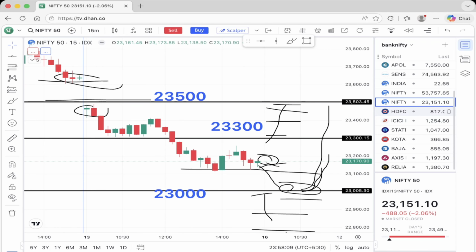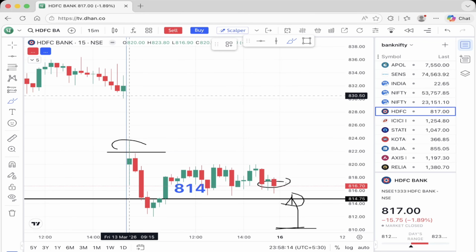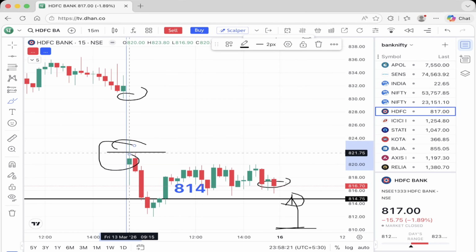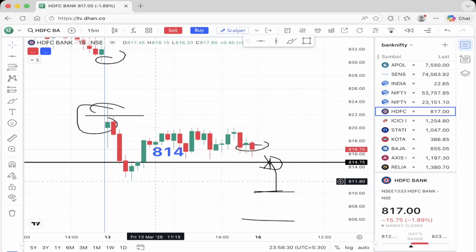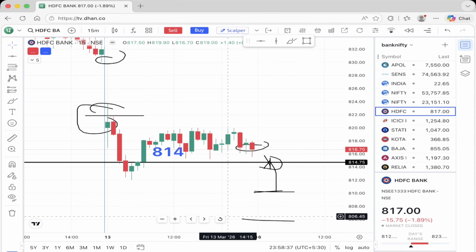So first stock is, guys, HDFC Bank. We can see here this stock opened gap down. In the previous trading session of Thursday, it was around 830 level, but it opened near 820 level, and then it remained sideways the whole day. So 814 level will be the breakdown level for this stock. If this stock breaks down below 814, then you can try to take a sell position, and it will go 810, 805, and so on.